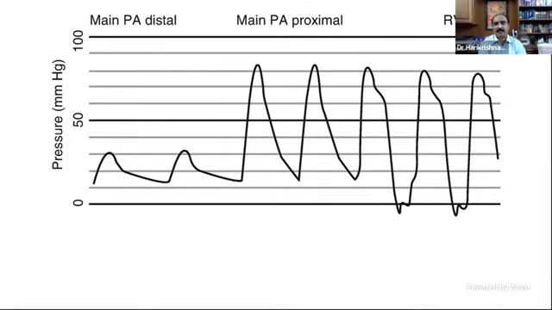So what can it be? Proximal pulmonary artery, there is some obstruction. There is no obstruction at the valve because the main proximal pulmonary artery and the RV are the same. The gradient is at the proximal part of the main PA. Main PA distal has a low pressure, around 20, 40, 20, and around a 60, 70 millimeter gradient. So what is this? This is a supravalvular pulmonary stenosis, similar to a supravalvular aortic stenosis.